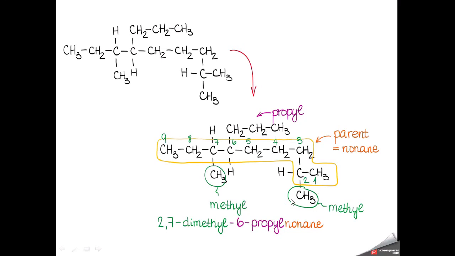We will pinpoint the similar groups. There are 2 methyl groups, and then we have another group which contains 3 carbon atoms, which is propyl. So the chain has 9 carbon atoms, so the parent name is nonane, and then we will write the substituents' names, because methyl will be given preference over propyl due to alphabetical order. So we will write 2,7-dimethyl 6-propyl nonane.